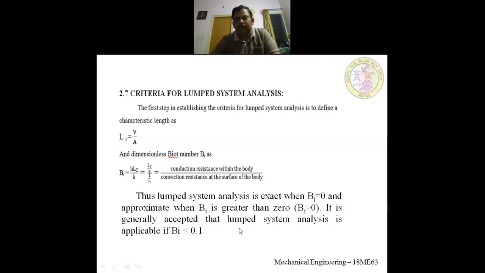You should know that this is very important. The lumped system analysis is accepted if the Biot number is less than or equal to 0.1, with an error of 5% in the temperature within the body.